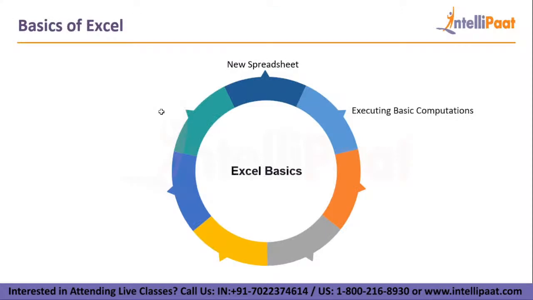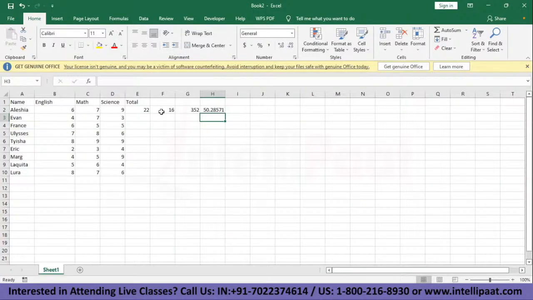Now that we have seen how the basic computations are performed, let's see what we have next. We have writing and formatting. That is one of the most basic things in Excel. Let's see. So we are back to our Excel sheet, and I'll perform the basic functions on this data set as well.